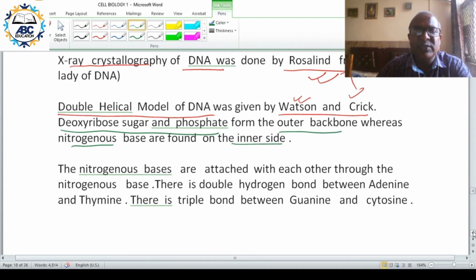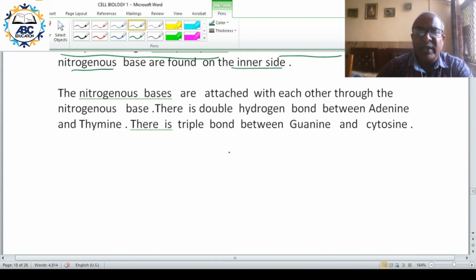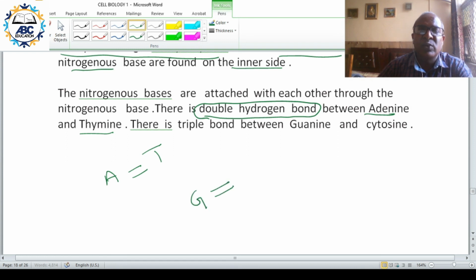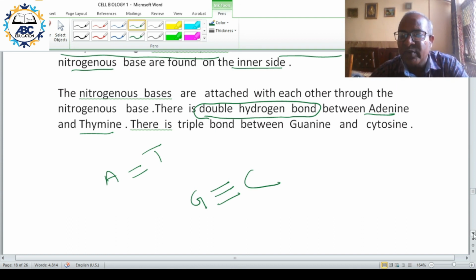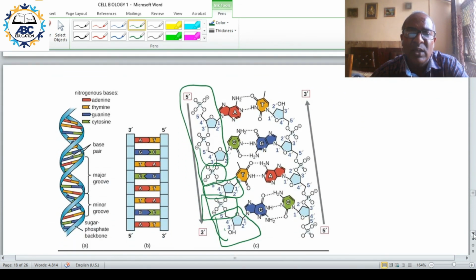The nitrogenous bases are attached with each other through hydrogen bonds. Between A and T there is a double hydrogen bond, and between G and C you have a triple hydrogen bond.